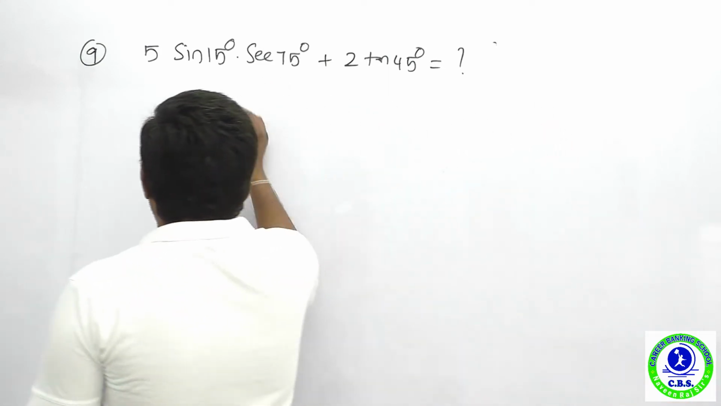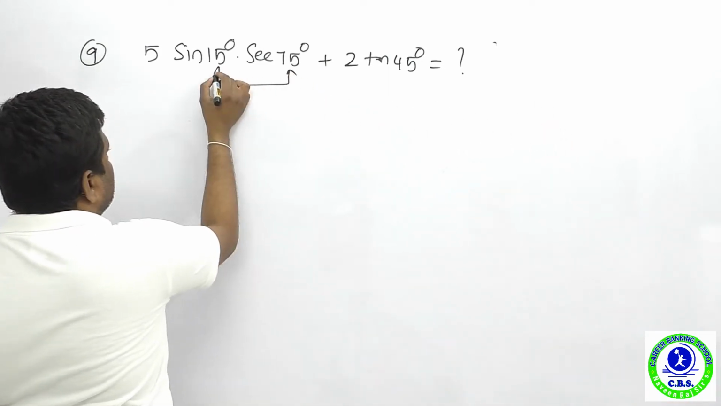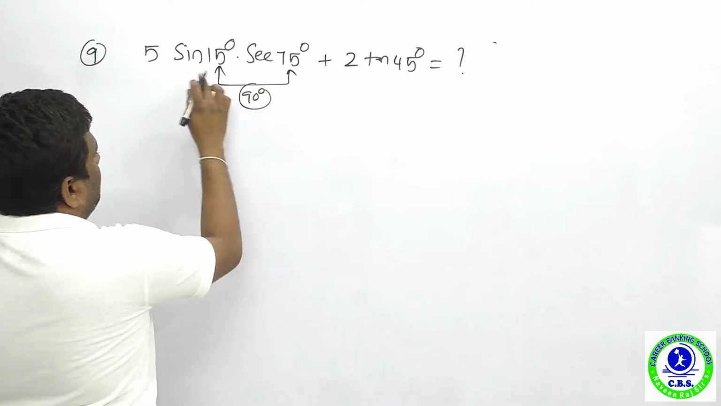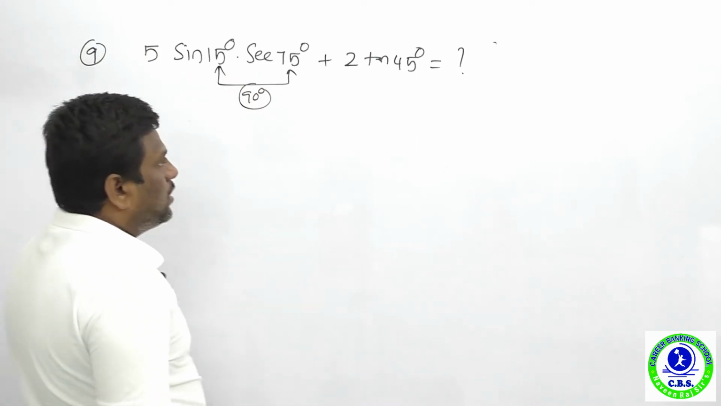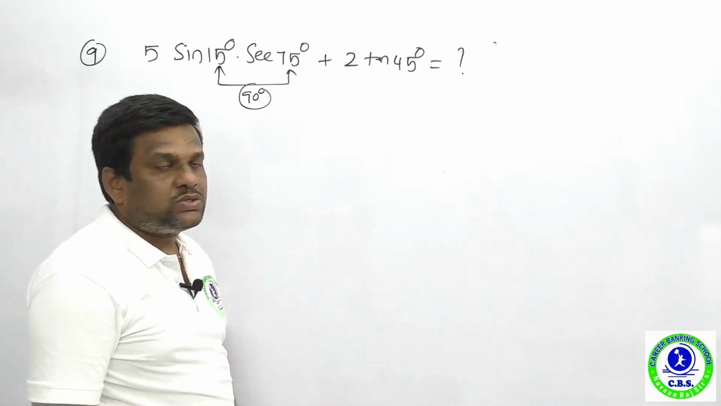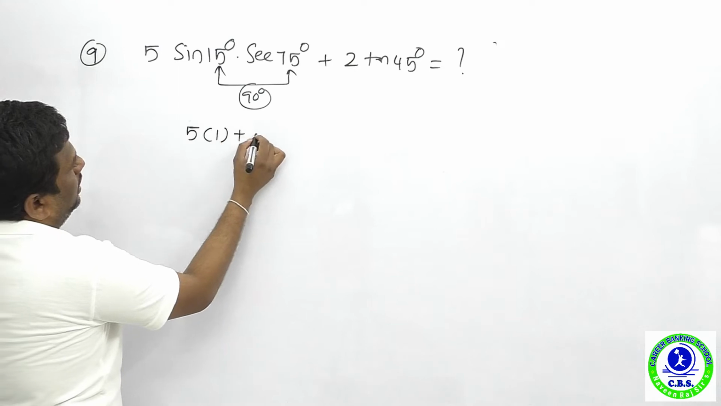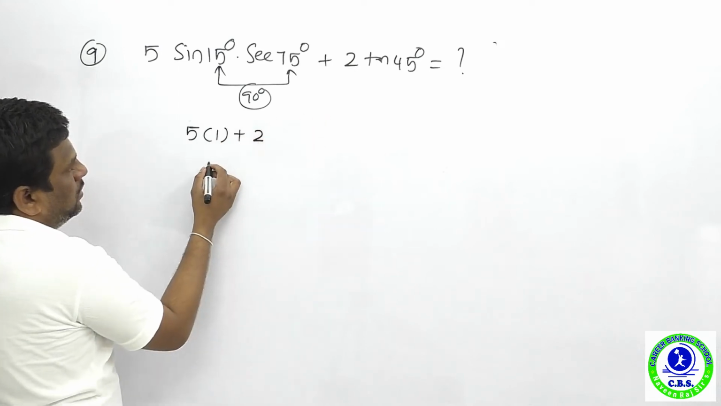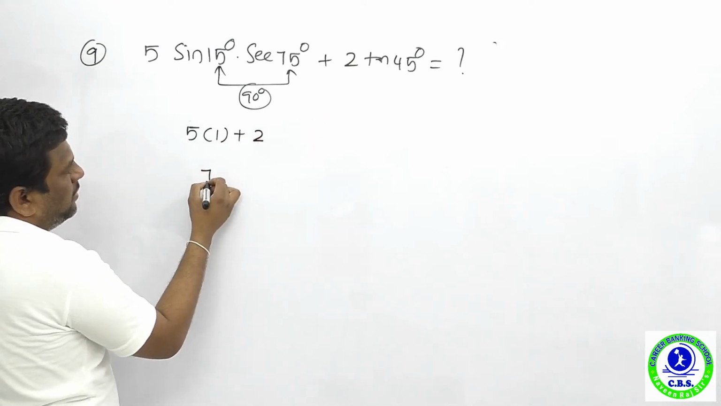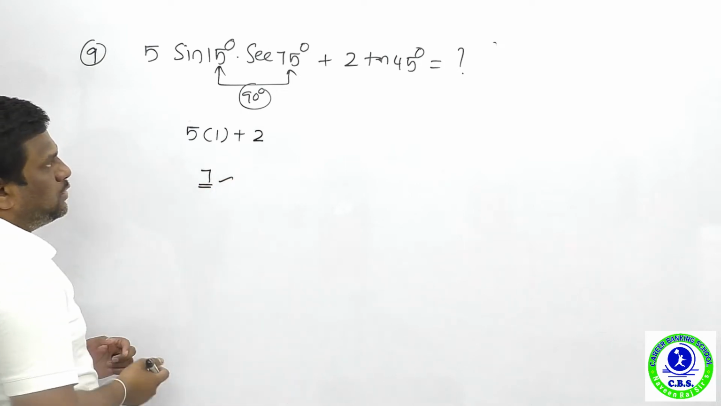Here it is 15 degrees and 75 degrees. Summing is how much? 90 degrees. Sine and secant are inverse values, and these are complementary angles. Therefore the value is 1, and tan 45 degrees is 1. So 2 into 1 is 2, so 5 plus 2 gives how much? 7. So this is a direct question.